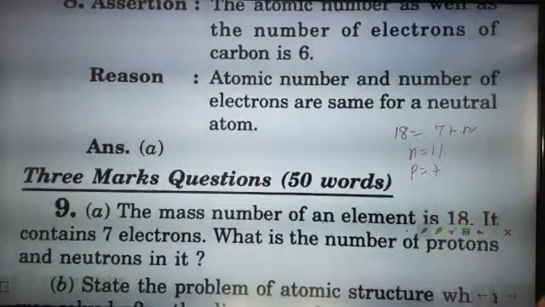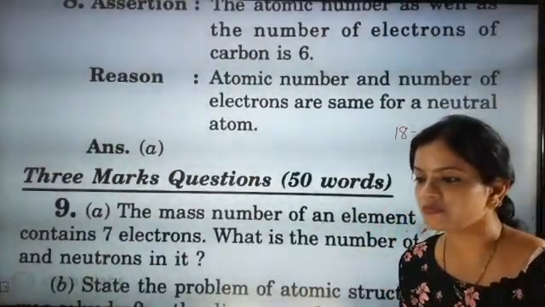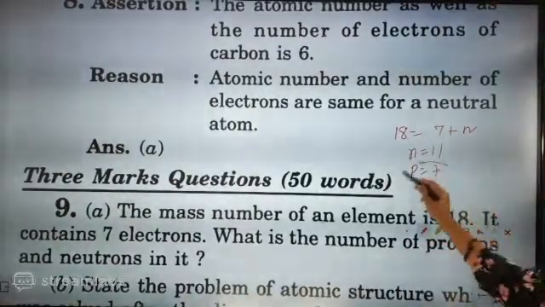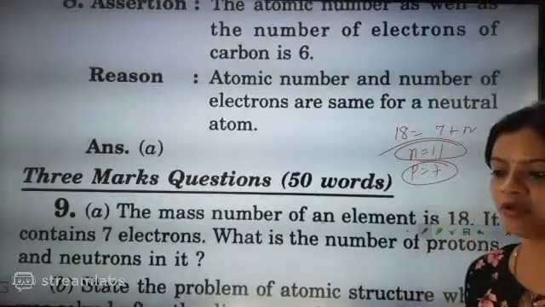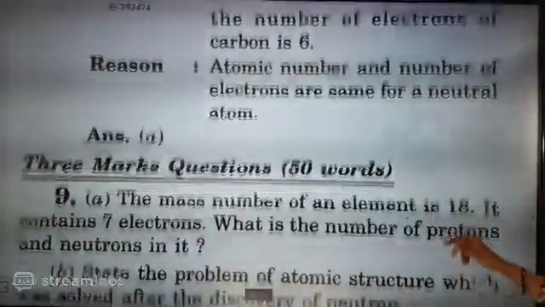Just remember this part, everyone, please remember. No confusion. Here the proton number is coming as 7 and the neutron number is coming as 11. You have to remember this part. Okay, shall we go for the next question?